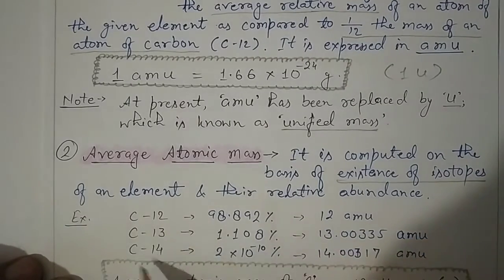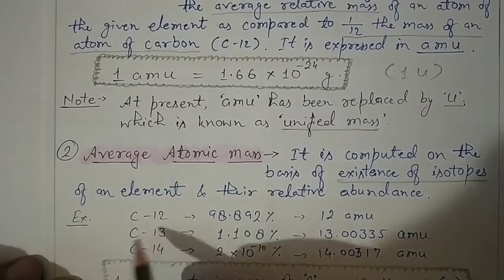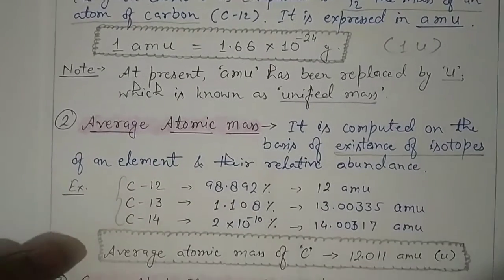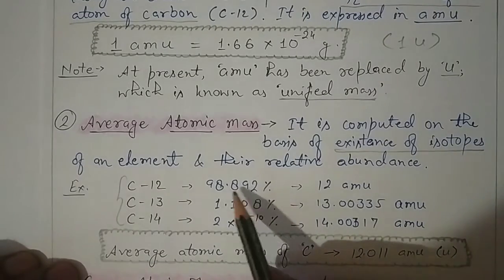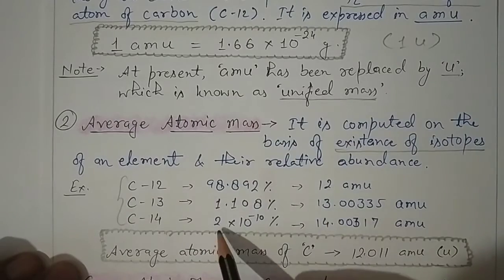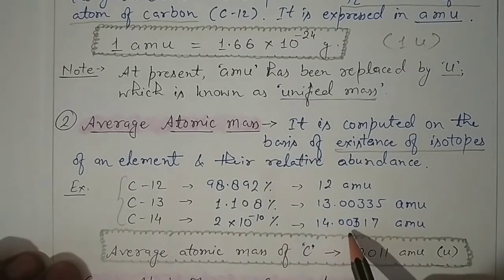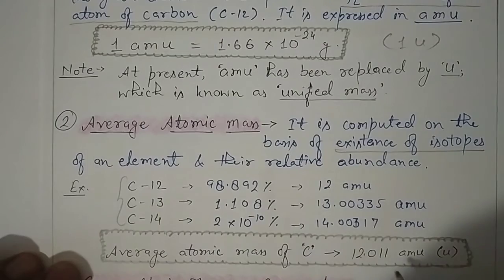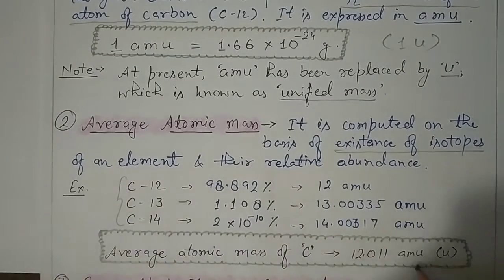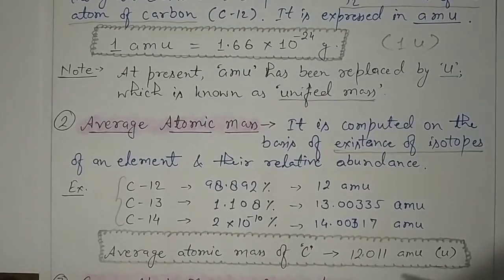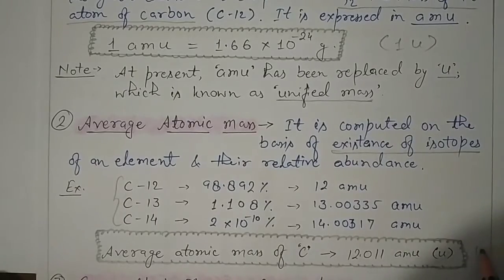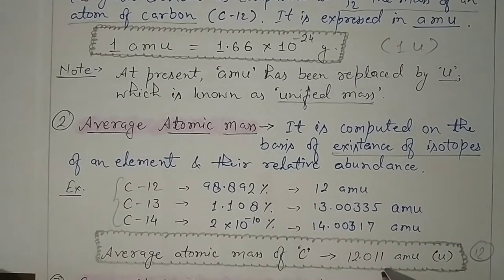If we take the average of these atoms, because carbon can be represented by any of these three, the average atomic mass of carbon is computed as 98% of 12 plus approximately 1% of 13 plus 2 × 10^-10 % of 14. When you add all these, you will get the value 12.011 AMU. But for ease of calculation, we use the average atomic mass of carbon as 12, by the rounding off process.